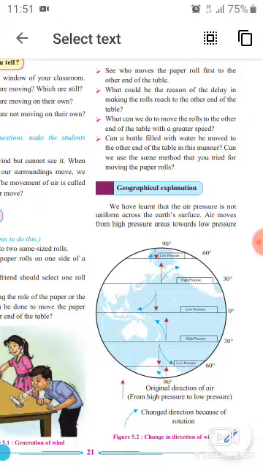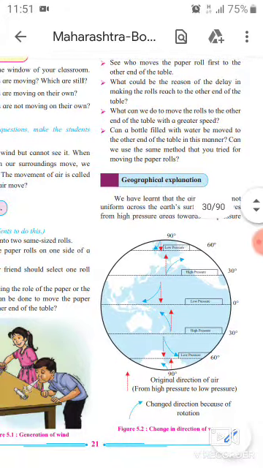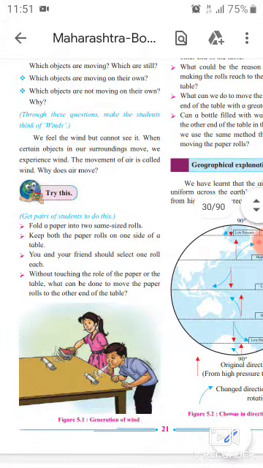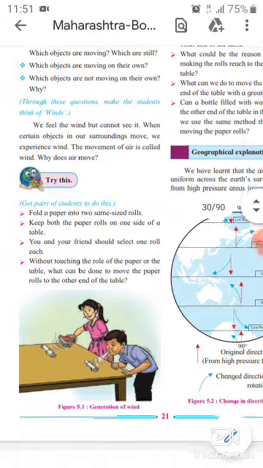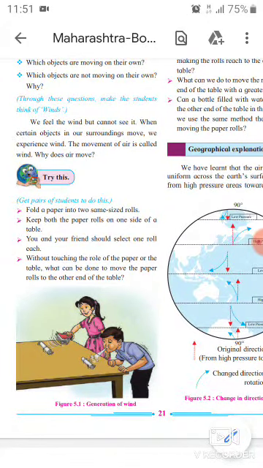Then can a bottle filled with water be moved to the other end of the table in this manner? Can we use the same method that you tried for moving the paper rolls? See, can we put bottles of water and move them in this manner?